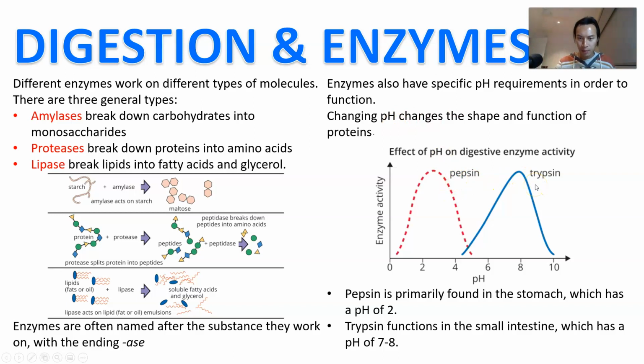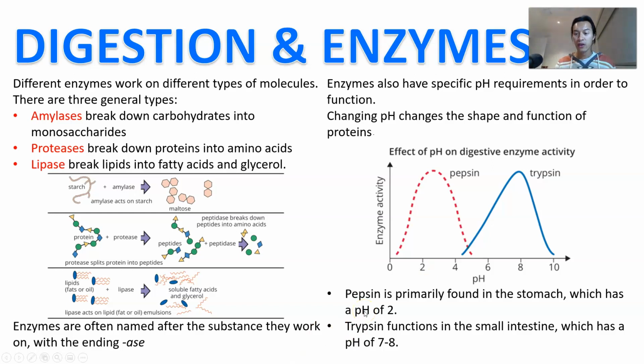Pepsin is primarily found in the stomach, which has a pH of 2. When you sit around that pH level, it's going to be activated and really active in breaking things down. However, when you get out of that pH level, it's going to cease to function, because the change in acidity is going to modify the structure of the enzyme, which then either activates or deactivates it.